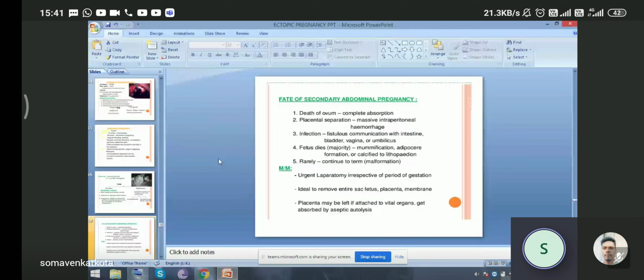So the management is urgent laparotomy irrespective of the period of gestation. Ideal is to remove the entire sac, fetus, placenta and membranes. The placenta may be left if attached to vital organs, and gets absorbed by aseptic autolysis.